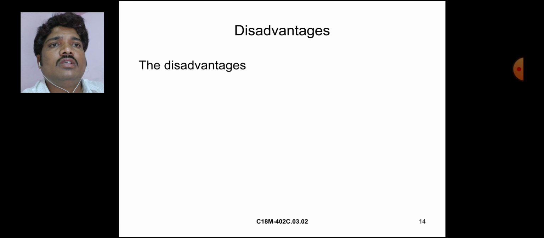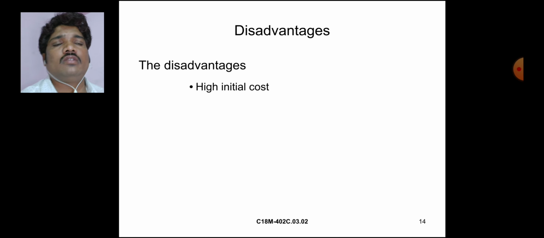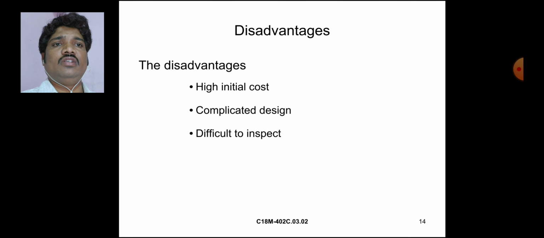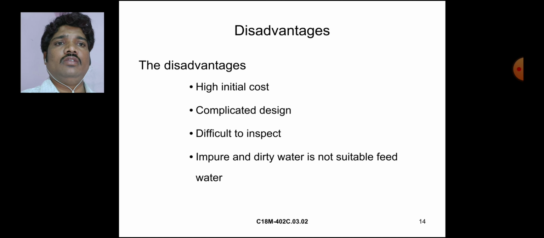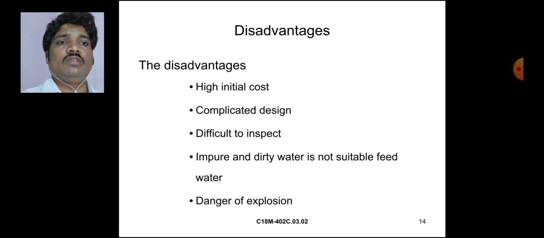The disadvantages: high initial cost, complicated design, difficult to inspect, impure and dirty water is not suitable as feed water. Danger of explosion. This water tube boiler has a danger of explosion. These are the advantages and disadvantages.